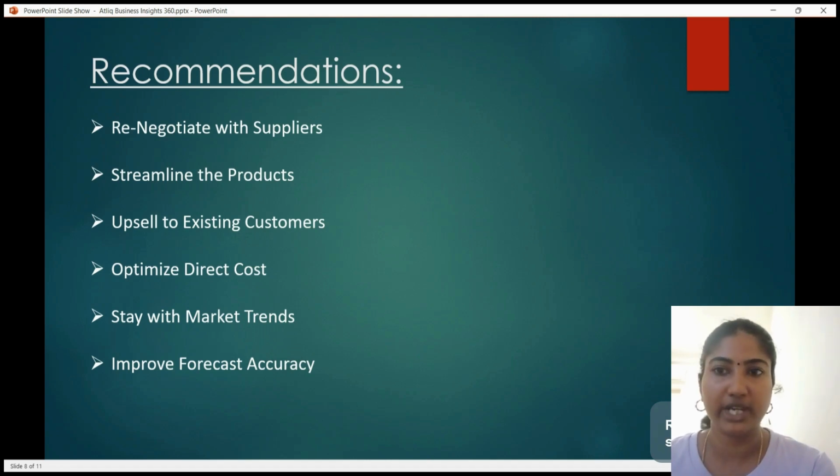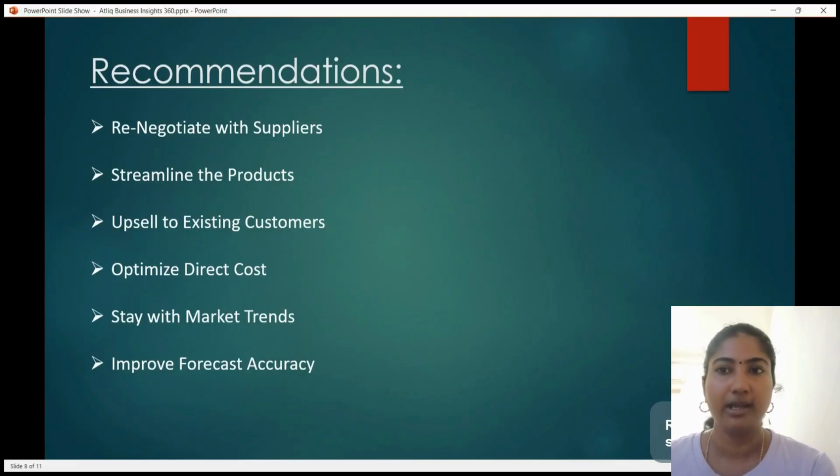And the next one is we need to stay with the market trends, which means we regularly need to analyze the market trends in terms of product price, so that our product price is competitive in the market. For example, if there is a general trend of price elevation, a small price increase in the product can still be competitive, which will not push away the customers. So we need to focus on the market trends, and also we need to improve the forecast accuracy.